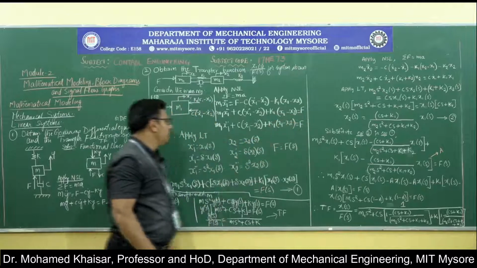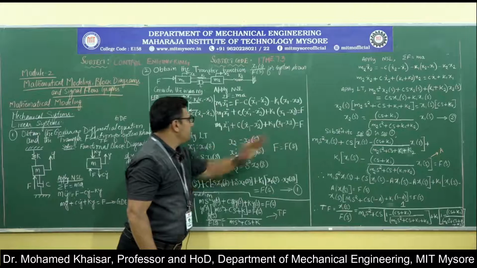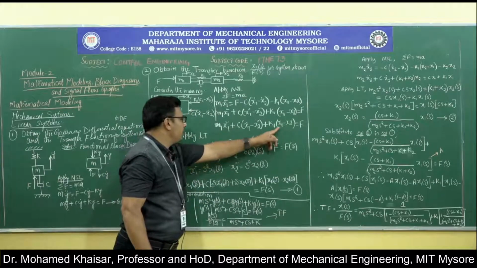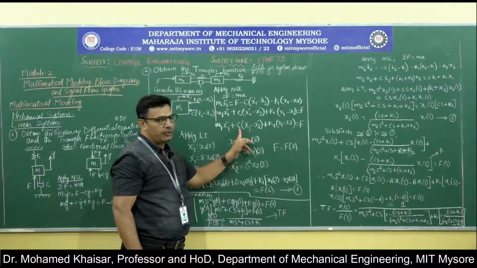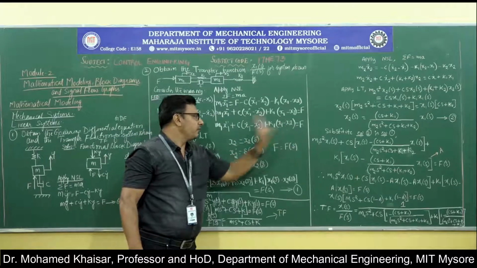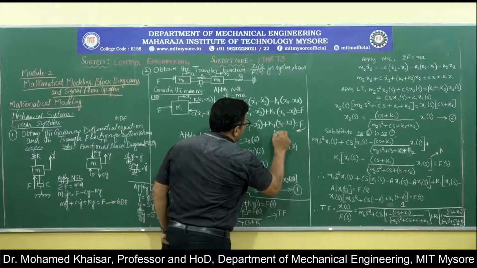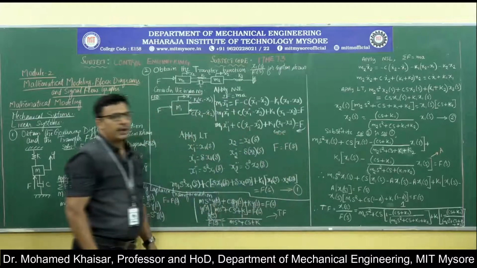That will be equal to F. Thereafter, we have rewritten it here: m1 x1 double dot plus c into x1 dot minus x2 dot plus k1 into x1 minus x2 is equal to F. This is the governing differential equation for the mass m1.